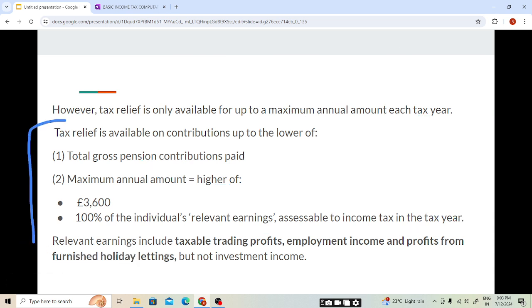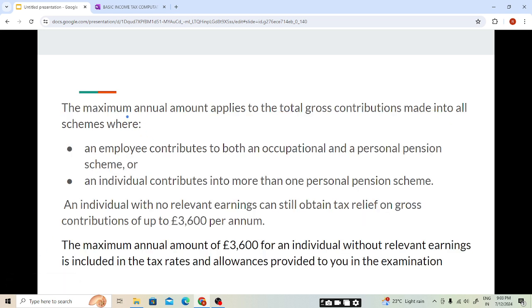We will be doing questions so that this point gets clear, and this point is very important, students, to avail the tax relief. The maximum annual amount applies to the total gross contributions made into all the schemes. So the maximum annual amount, students, applies to all the schemes.